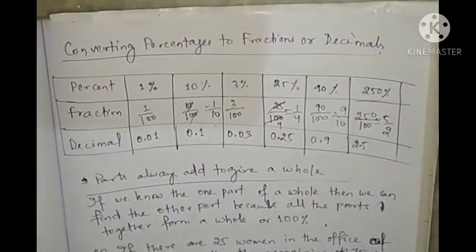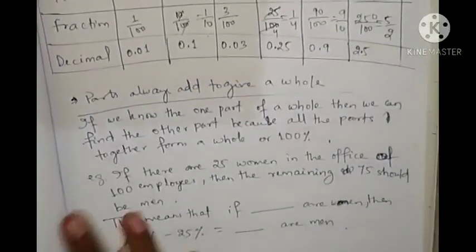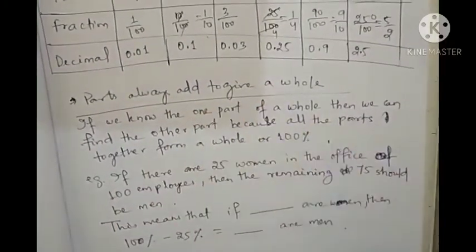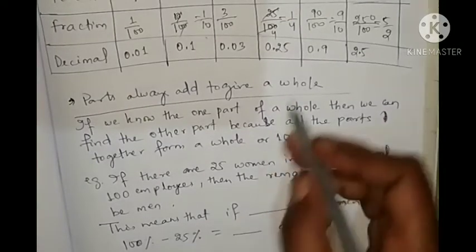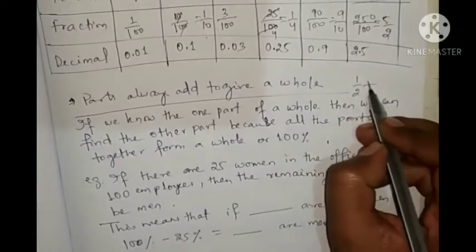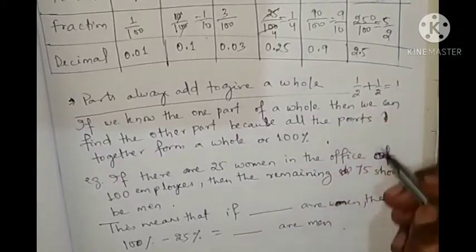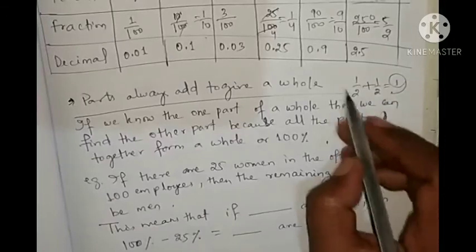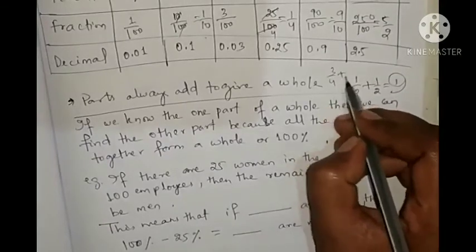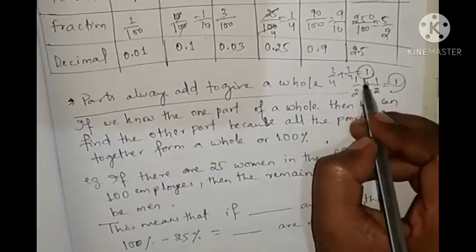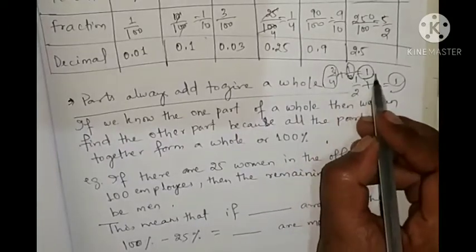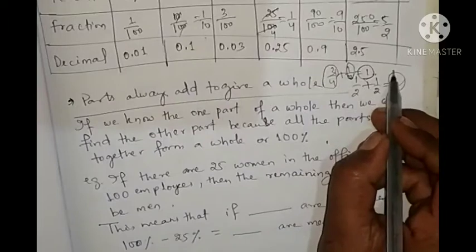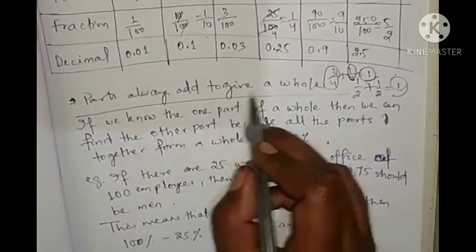Okay, next we'll see parts always add to give a whole. When we are adding the parts, at that time we'll get the whole. If I am adding half plus half, what am I getting? I am getting 1, that means 1 whole. If I am adding 3 by 4 plus 1 by 4, what am I getting? 1, that is the whole. This is one part, this is one part. When I am adding these two parts, I am getting the whole. That's parts always add to give a whole.